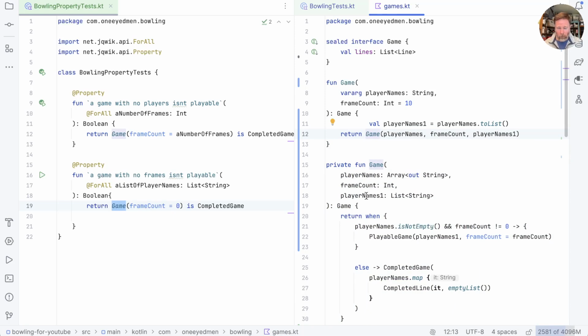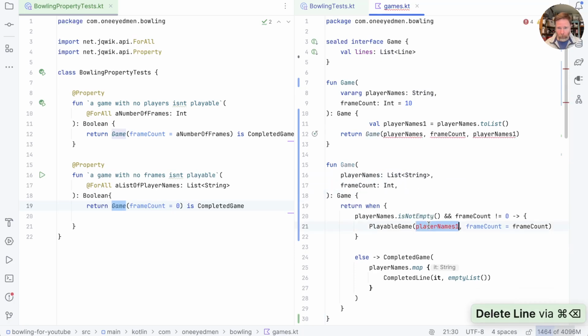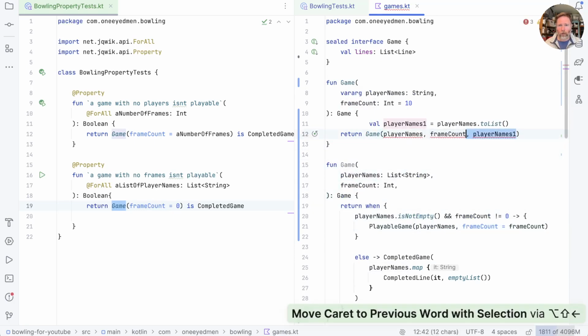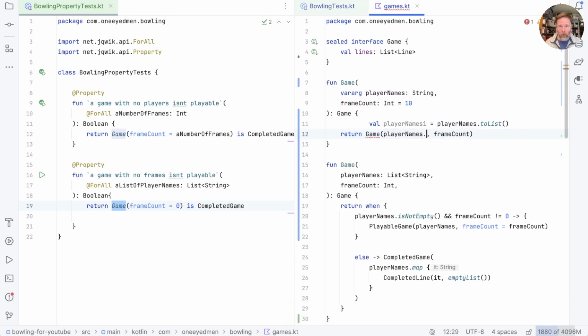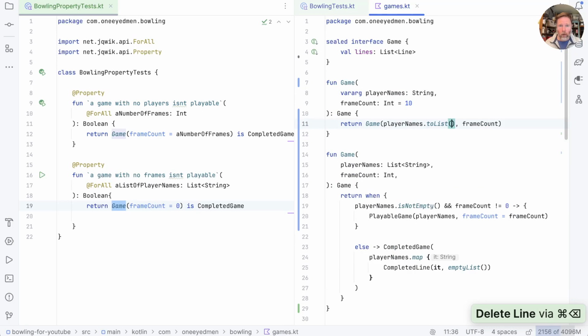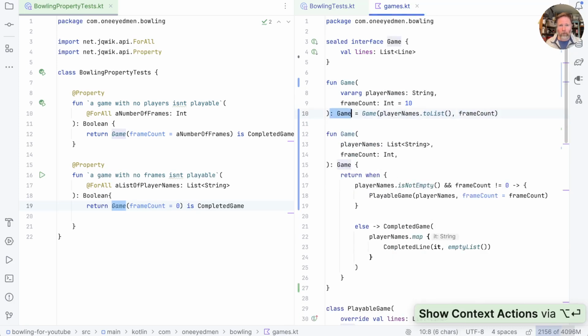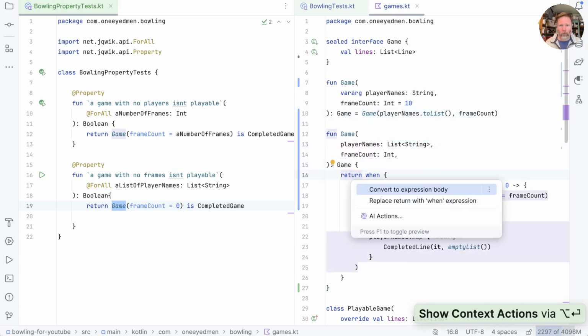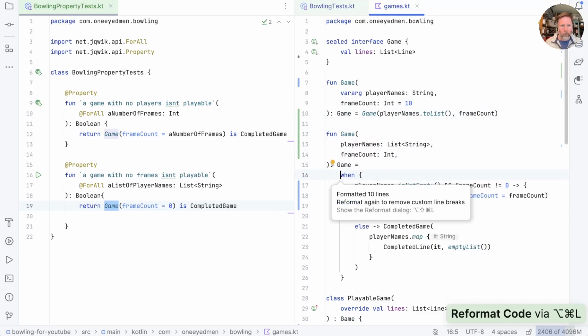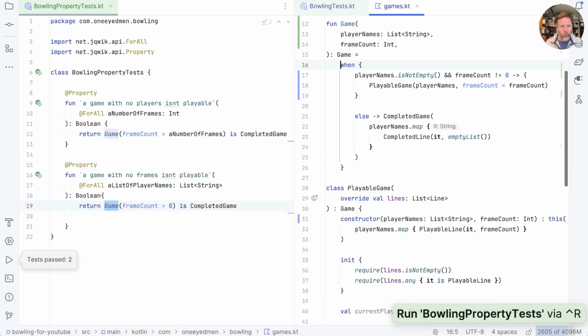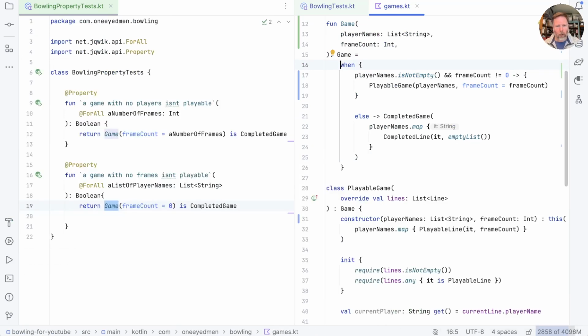And I don't understand why we have player names twice. Let's just go and fix that up by hand. So this is player names, which wants to be our list of string. Get rid of that one. This is player names. And that we can sort out, bit of a faff. That's an expression. This goes back to being a single expression. And does everything still run? It does. Good.